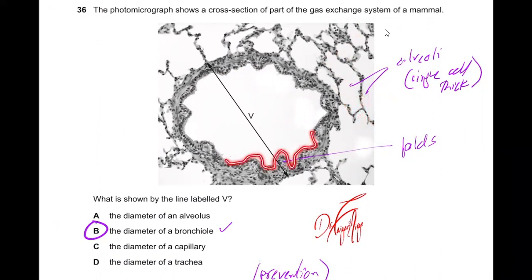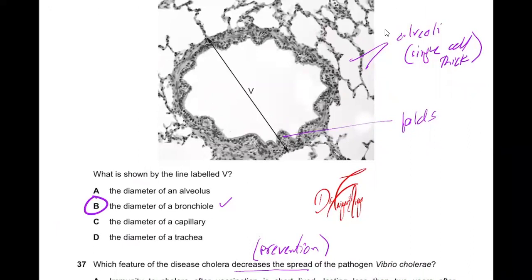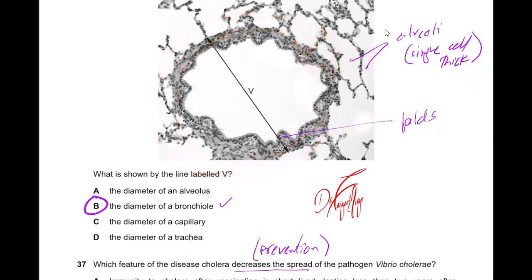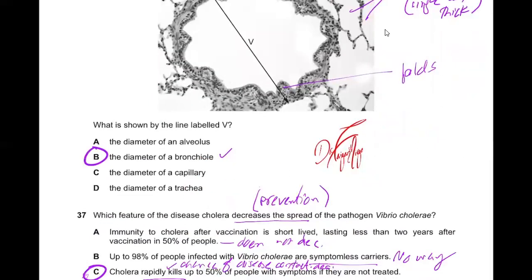Now from these folds, we recognize that this is a bronchiole, and these are the smooth muscles and the elastic fibers of this structure. So what is shown by the line I, diameter of alveolus? No, this is alveoli. If the line was drawn in this part, this would have been the alveolar diameter. The diameter of bronchiole, yes. The diameter of a capillary, no, capillary is not shown here. The trachea should have an incomplete ring of cartilage around it, a very thick, broad cartilage. There's just no cartilage here, so it can't be trachea.